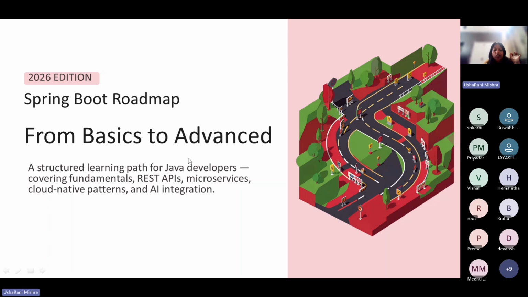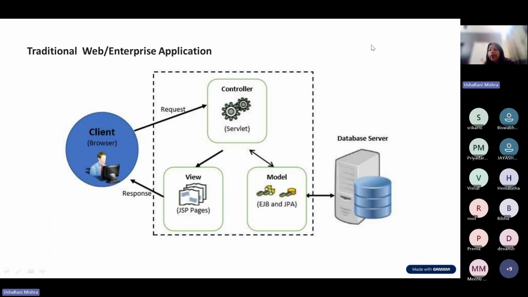Till this, you will be with me. The AI integration part is not part of this course, but this is the roadmap. Now I'm going to the next slide.